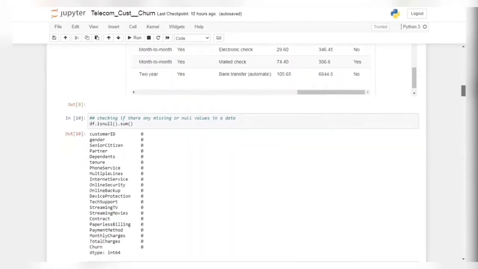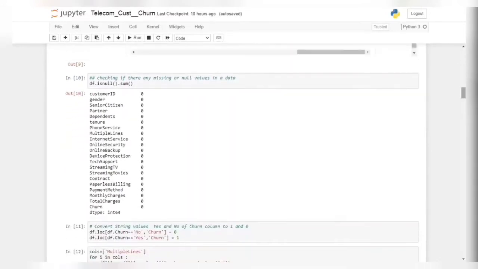After that we are checking if there are still any null values. Maybe the profiling report has missed something, so we are again giving the command df.isnull().sum(). If there are any missing or null values in the data, it will return 1, but as we can see there are no null values in the data.